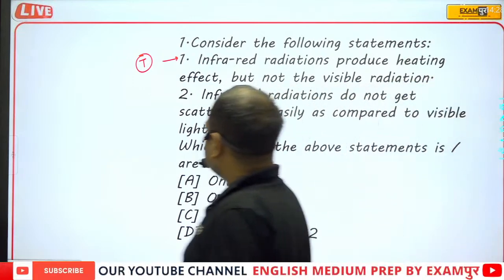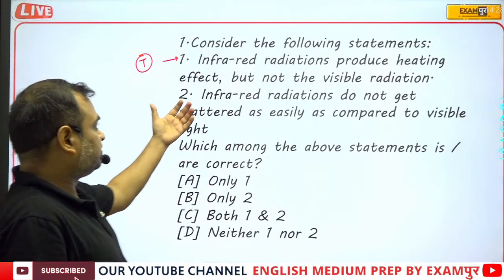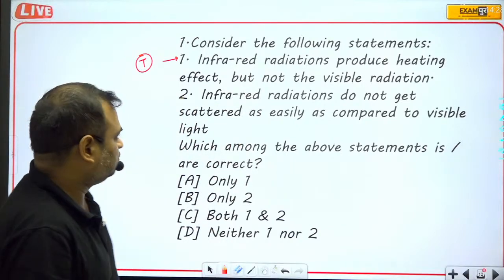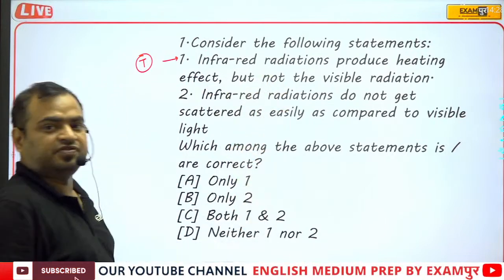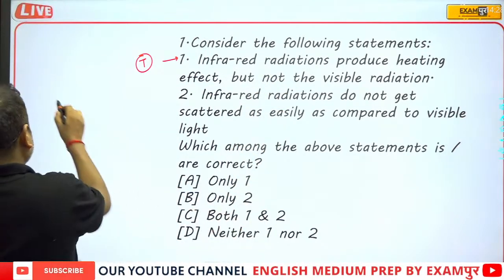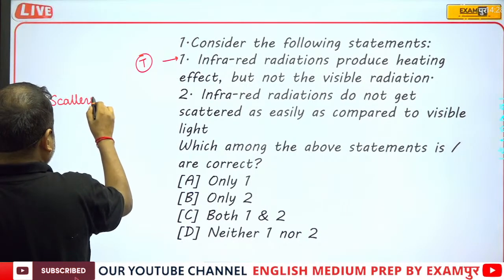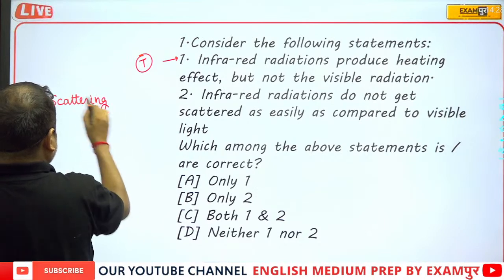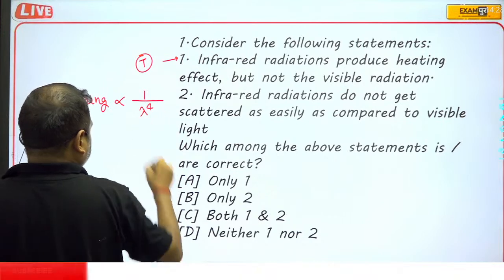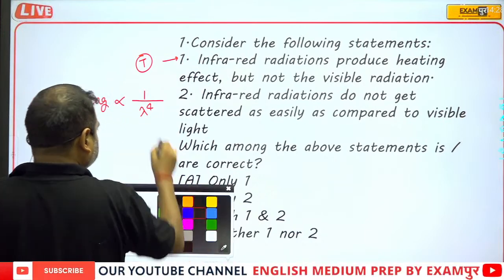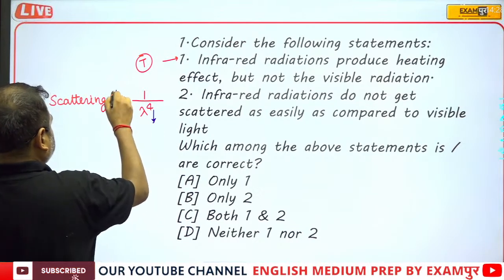So when we talk about infrared, the scattering of infrared radiation will be very, very low, because the wavelength of infrared radiation is very, very high, and we all know that scattering is directly proportional to 1 upon wavelength to the power 4. So smaller the wavelength, higher will be the scattering.